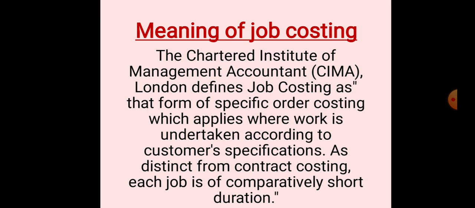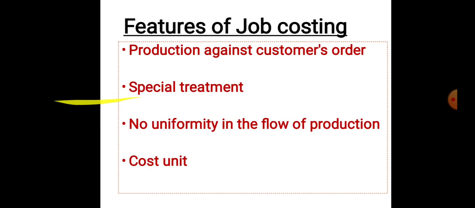Building of buildings, construction of bridges and roads, shipbuilding, furniture making, repair shops, interior decoration, management consultancy, advertising. These are the main examples of job costing. Next we'll see the features of job costing. What are the main features of job costing?